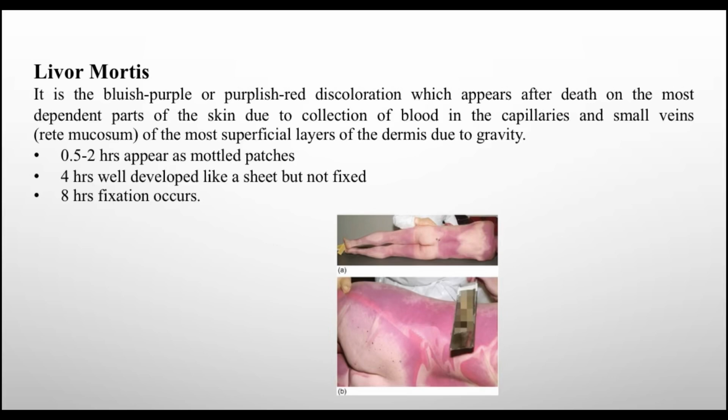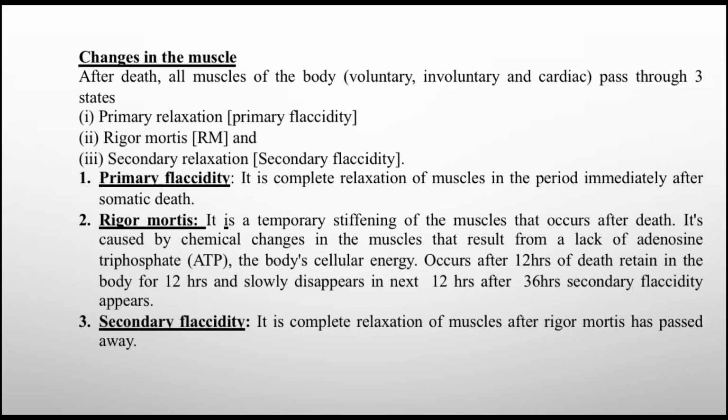Then the changes in the muscle. After death, all the muscles of the body, which include voluntary, involuntary, and cardiac, pass through 3 stages: primary relaxation, also known as primary flaccidity; rigor mortis; and secondary relaxation, or secondary flaccidity. Primary flaccidity is a complete relaxation of the muscle in the period immediately after somatic death. Somatic death means cell death. After cell death, the entire body passes through primary relaxation.